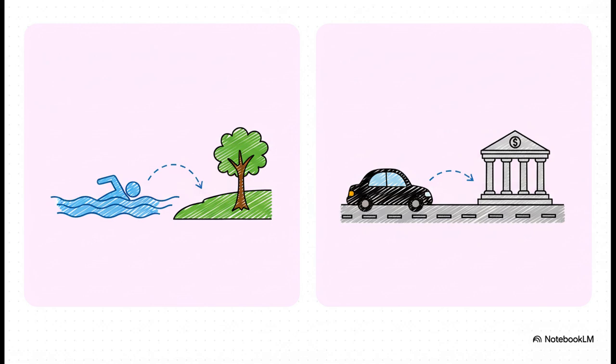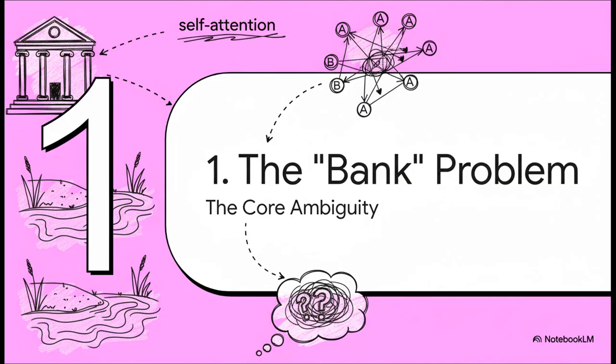We've got the word bank in two sentences, but it means two completely different things. In one, it's a riverbank. In the other, it's a building with money. The only thing that changed was the context, the words around it. And that is the exact puzzle that AI had to solve. So this is what we're up against. This core ambiguity, let's just call it the bank problem, is where our whole journey kicks off.